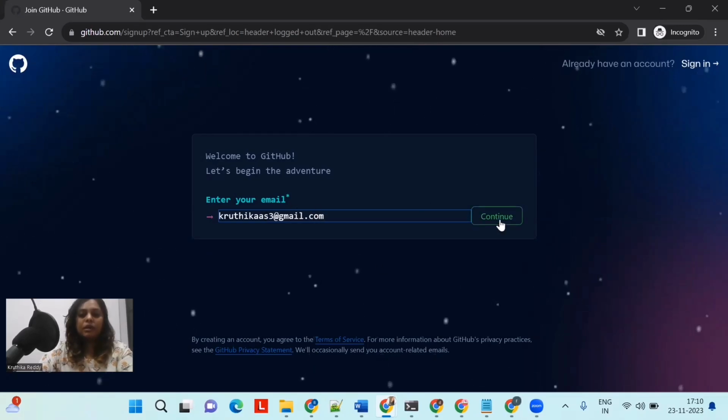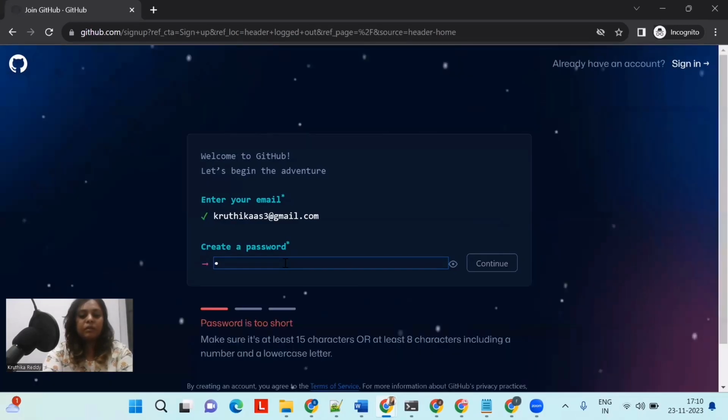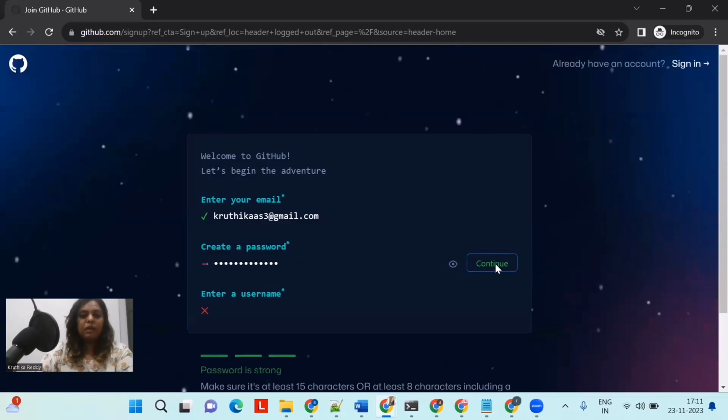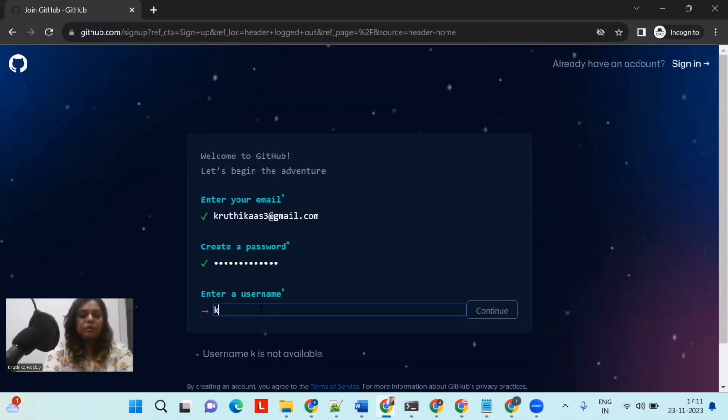Now press continue. We have to create a password for that, right? So creating a password. We will continue and we have to enter the username for that, right? So I'm giving the username for my GitHub account. You can give the name with which you are creating it.